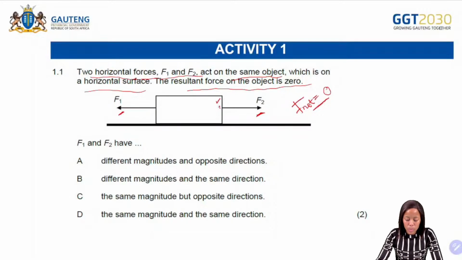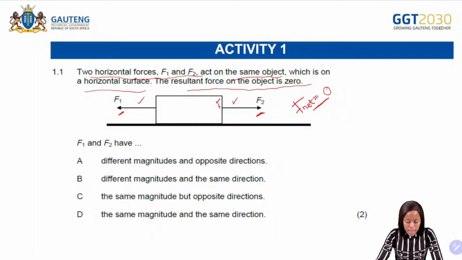So in this case, the object is at rest. And when it is at rest, then we have balanced forces. So if we have balanced forces, it means that these two forces must be equal in magnitude. Okay. So then we can go and look at the options that we have.